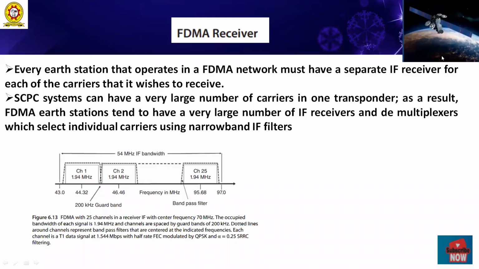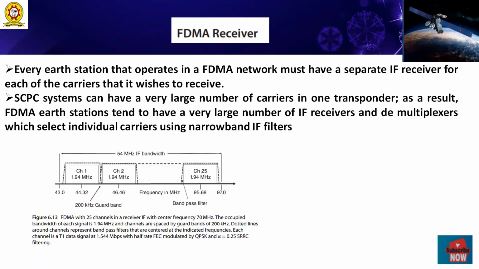Each channel has an individual frequency allocation, as indicated in this picture. Suppose channel 1 has 1.94 megahertz, and similarly each channel is partitioned. Using this schematic, approximately 25 channels are placed in a particular receiver with a center frequency of 70 megahertz. Each signal occupies a bandwidth of approximately 1.94 megahertz, and channels are spaced by a guard band of 200 kilohertz, which is very small.